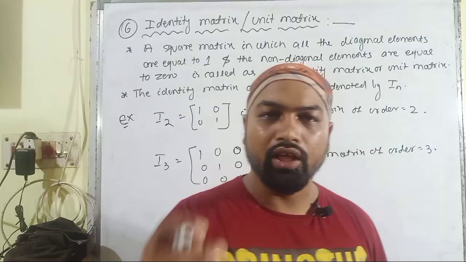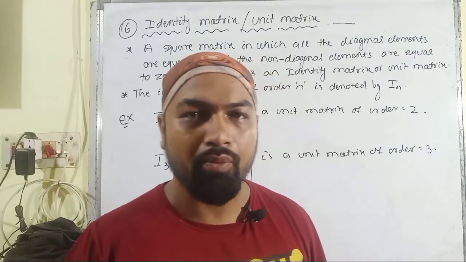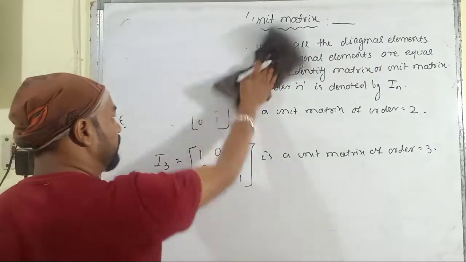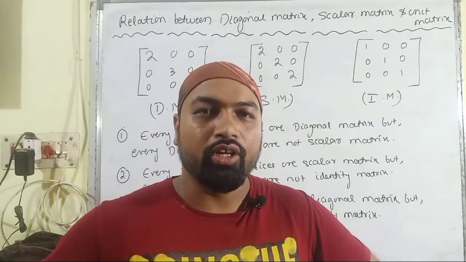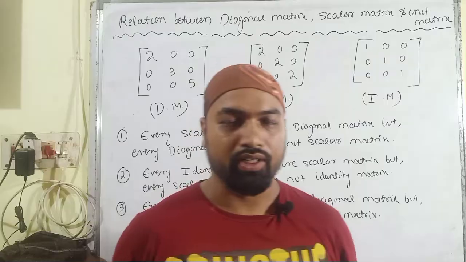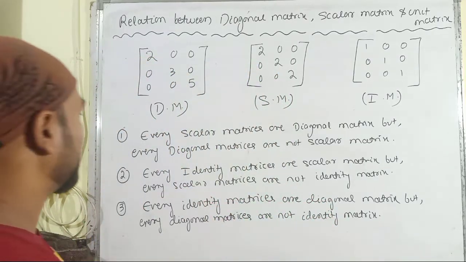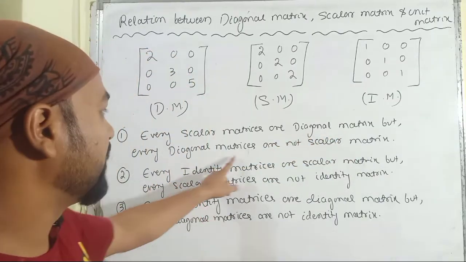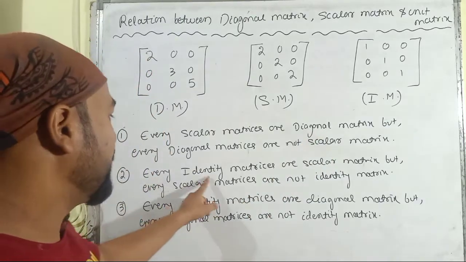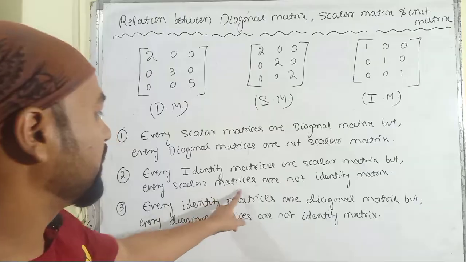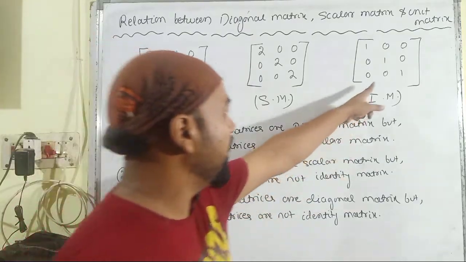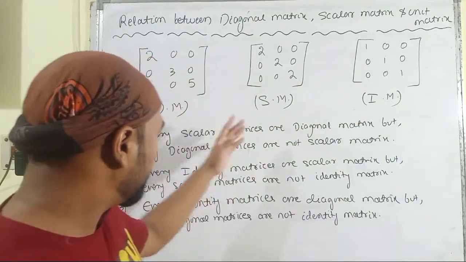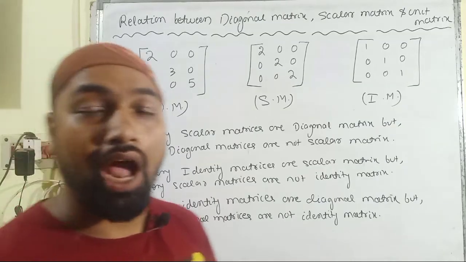Then let us discuss the relation between the diagonal matrix, scalar matrix and unity matrix. I have taken 3 statements here. The first relation is that every scalar matrix is a diagonal matrix, but not every diagonal matrix is a scalar matrix. Every identity matrix is a scalar matrix, but not every scalar matrix is an identity matrix. Similarly, every identity matrix is a diagonal matrix, but not every diagonal matrix is an identity matrix. So here are the 3 relations between the diagonal matrix, scalar matrix and unity matrix.